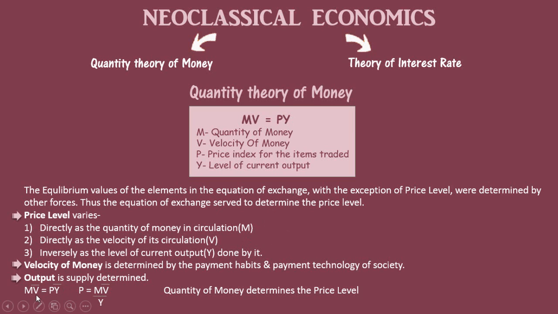Since now we know that V is constant and Y is also constant, they can be considered exogenous as they are determined outside the model. So we can easily find out the price level using the quantity theory of money. So our price level is P = MV̄/Ȳ. So this is our price level that is determined by the quantity of money.